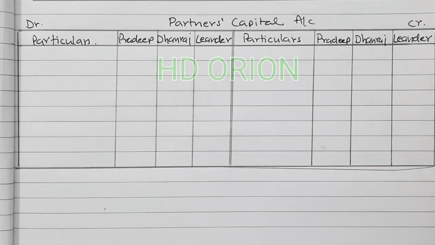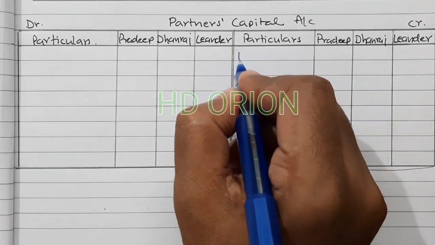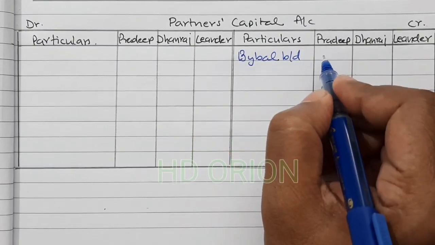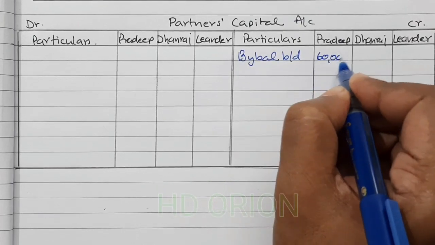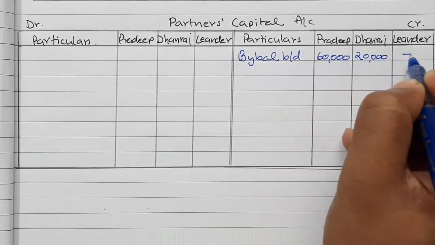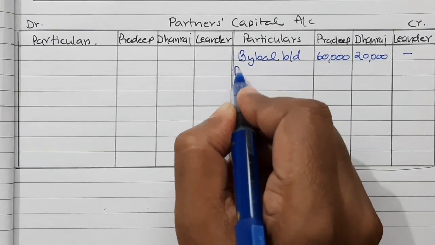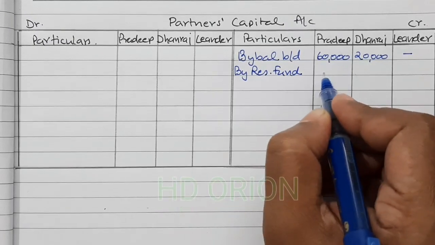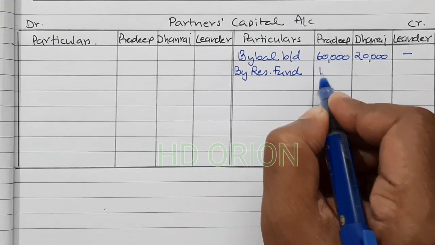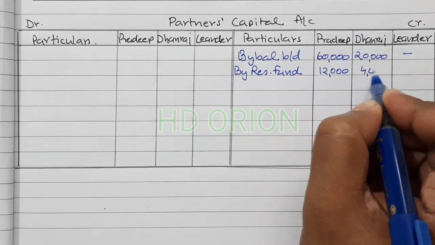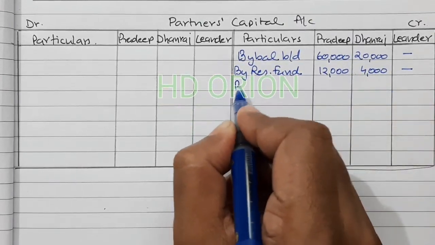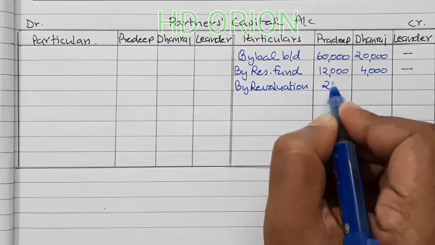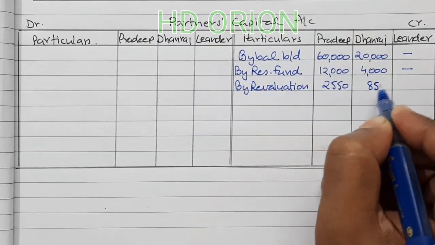Partners' capital account, by balance brought down, 60,000 and 20,000. Then by reserve fund, 16,000 in old ratio 3:1, so 12,000 and 4,000. By revaluation, 2,550 and 850.